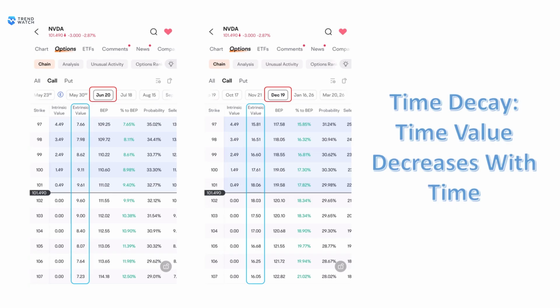One important thing to note: the time value of an option decreases as it approaches its expiration date, even if the stock price remains relatively unchanged. This phenomenon is known as time decay. We will discuss this concept in detail in the next tutorial.